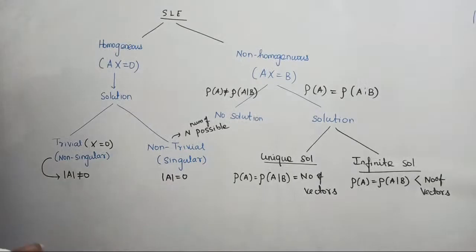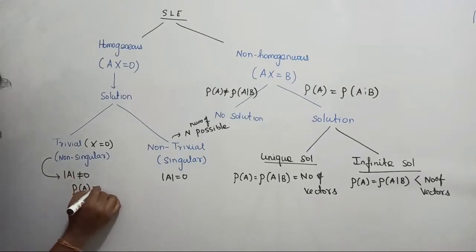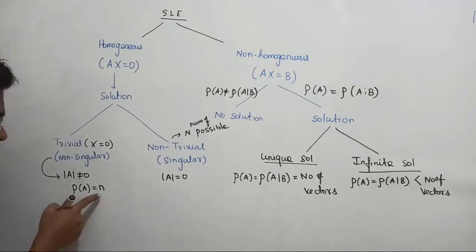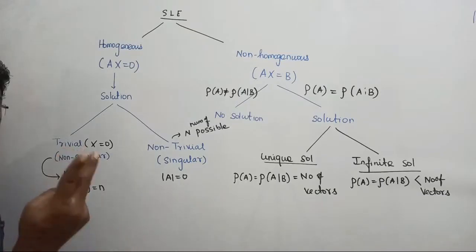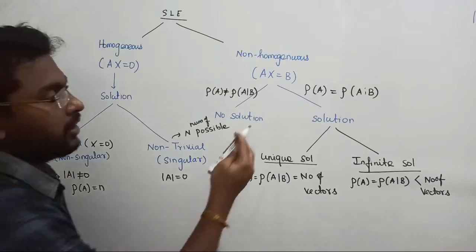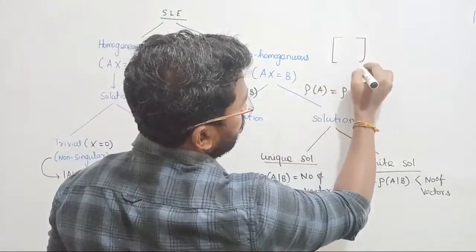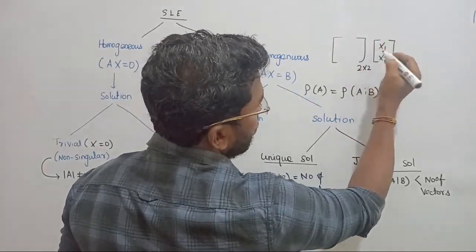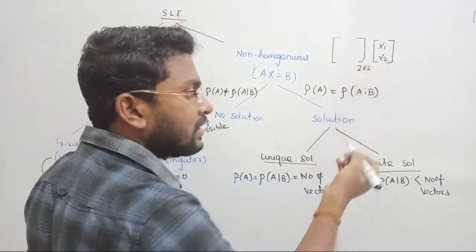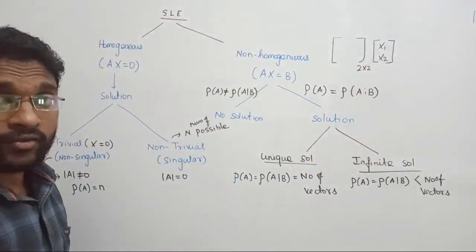Already I had given some conclusions when I was talking about the determinant and rank of the matrix. When you find the determinant for a matrix and the determinant is not equal to 0, then that matrix's rank is equal to what? The order of the matrix. Suppose you selected a matrix of order 2 cross 2, then how many unknown variables could be possible? x1, x2. Similarly, if I consider a 3 cross 3 matrix, then I will consider 3 unknowns. For a 4 cross 4 matrix, you consider 4 unknowns.